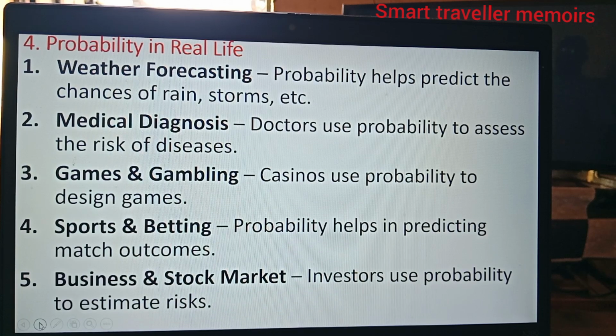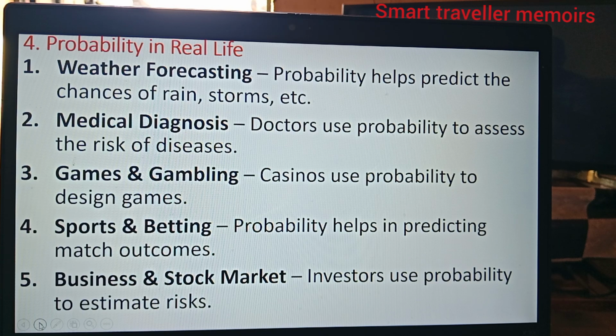So, number 4, I will just summarize, using probability in real life, which are the discussed areas. But briefly, we can look at these 5.